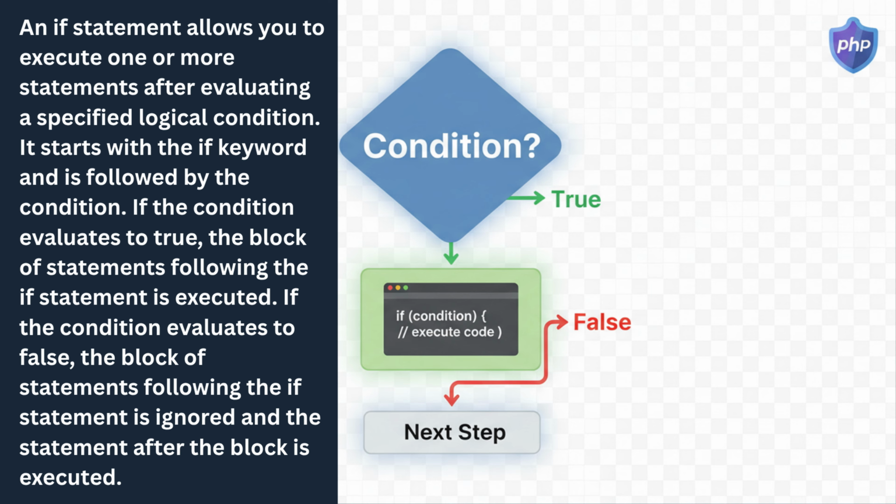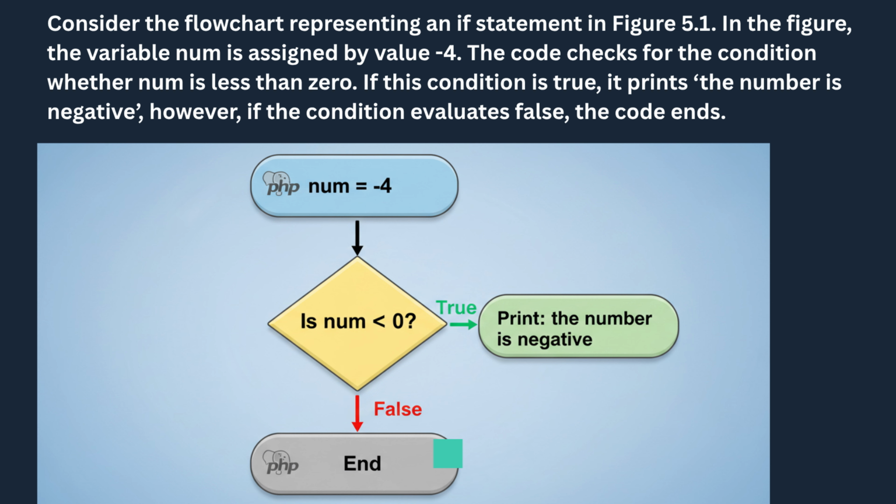Every time a program needs to respond to input, check a value, validate something, or choose between actions, the if statement becomes the essential building block that makes this logic possible. To further strengthen your understanding of the if statement, the flowchart in the image provides a simple and clear visual example of how PHP handles a conditional check during program execution. In this example, the variable num is assigned the value -4, a negative number. The program then encounters an if statement asking a very straightforward question: is num less than 0? This question becomes the logical condition that PHP must evaluate.